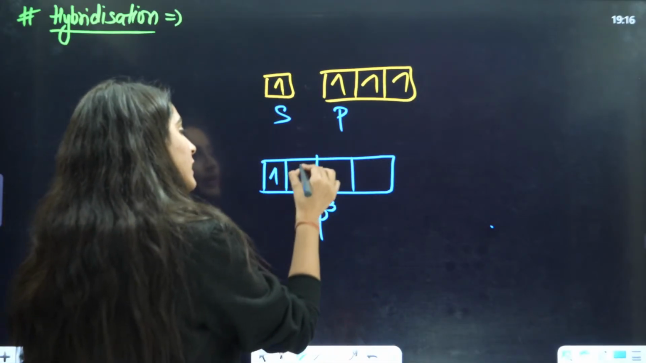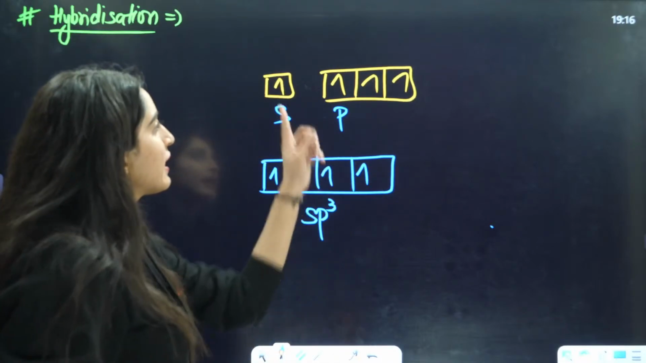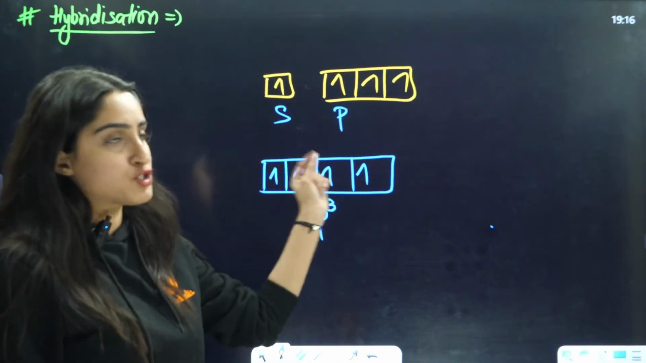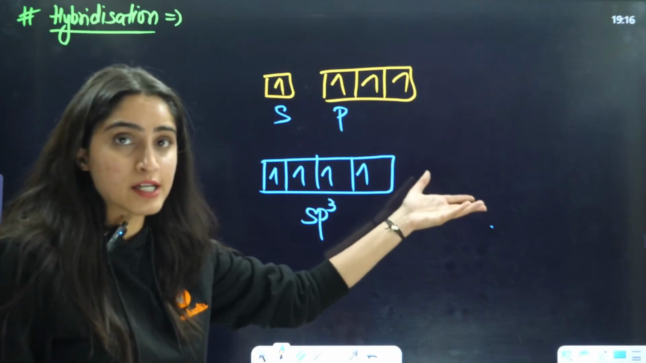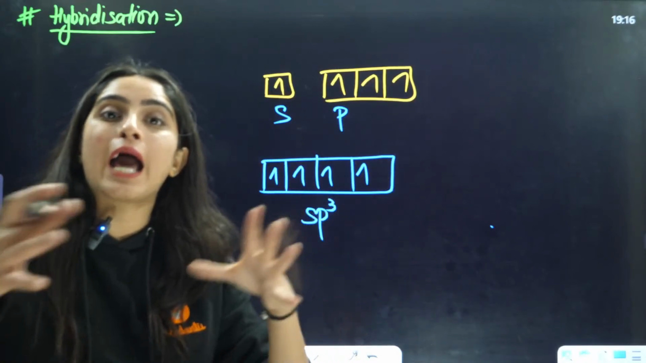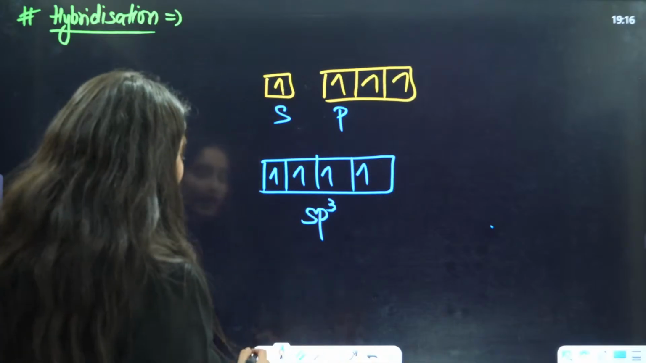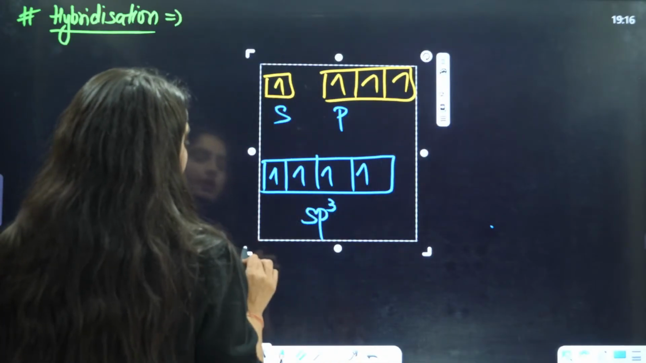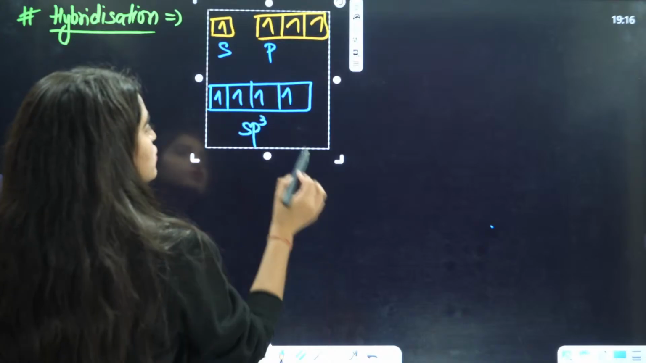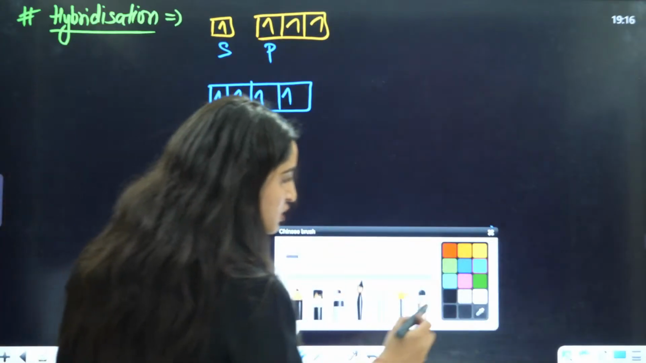So this is one electron, one, one, one, one. Now here s orbital had different energy, p orbital had different energy, but now when they are in a hybridized state, they all are having the same energy, right? So this is the concept of hybridization.